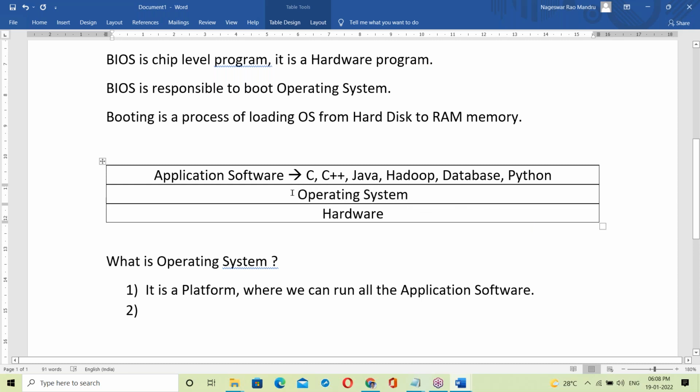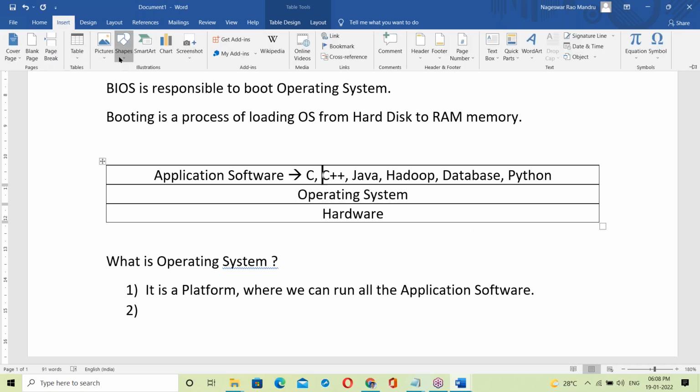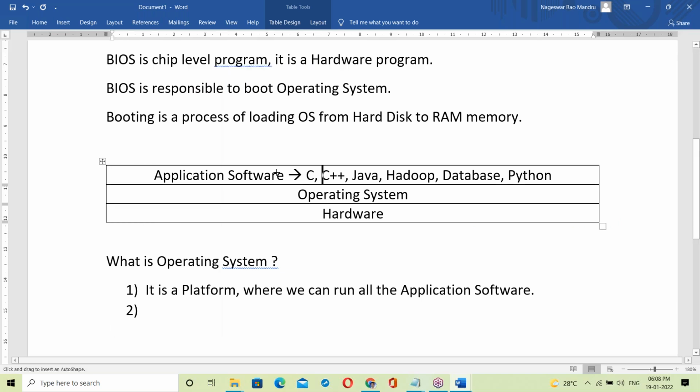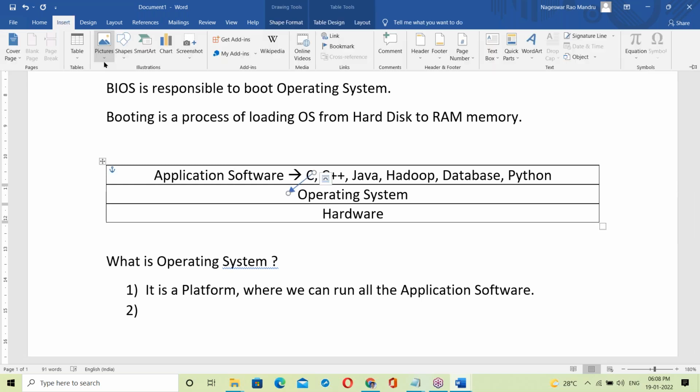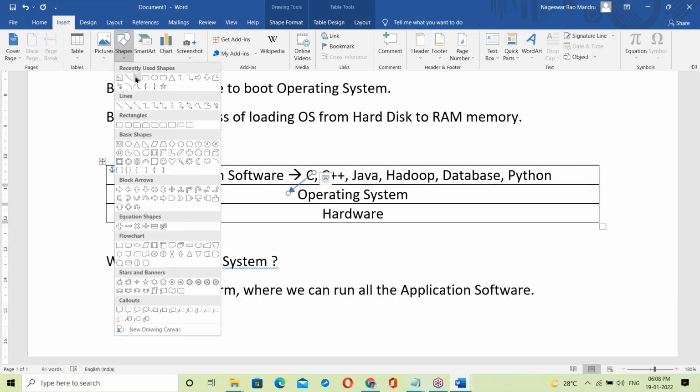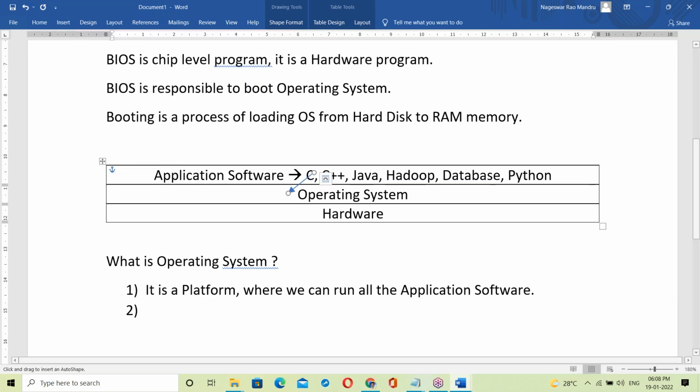See, the OS is not only a platform. Suppose, for example, a C program, Java program or C++ program generates some output. First of all, the output is delivered to the OS, and then it is delivered to the output device.